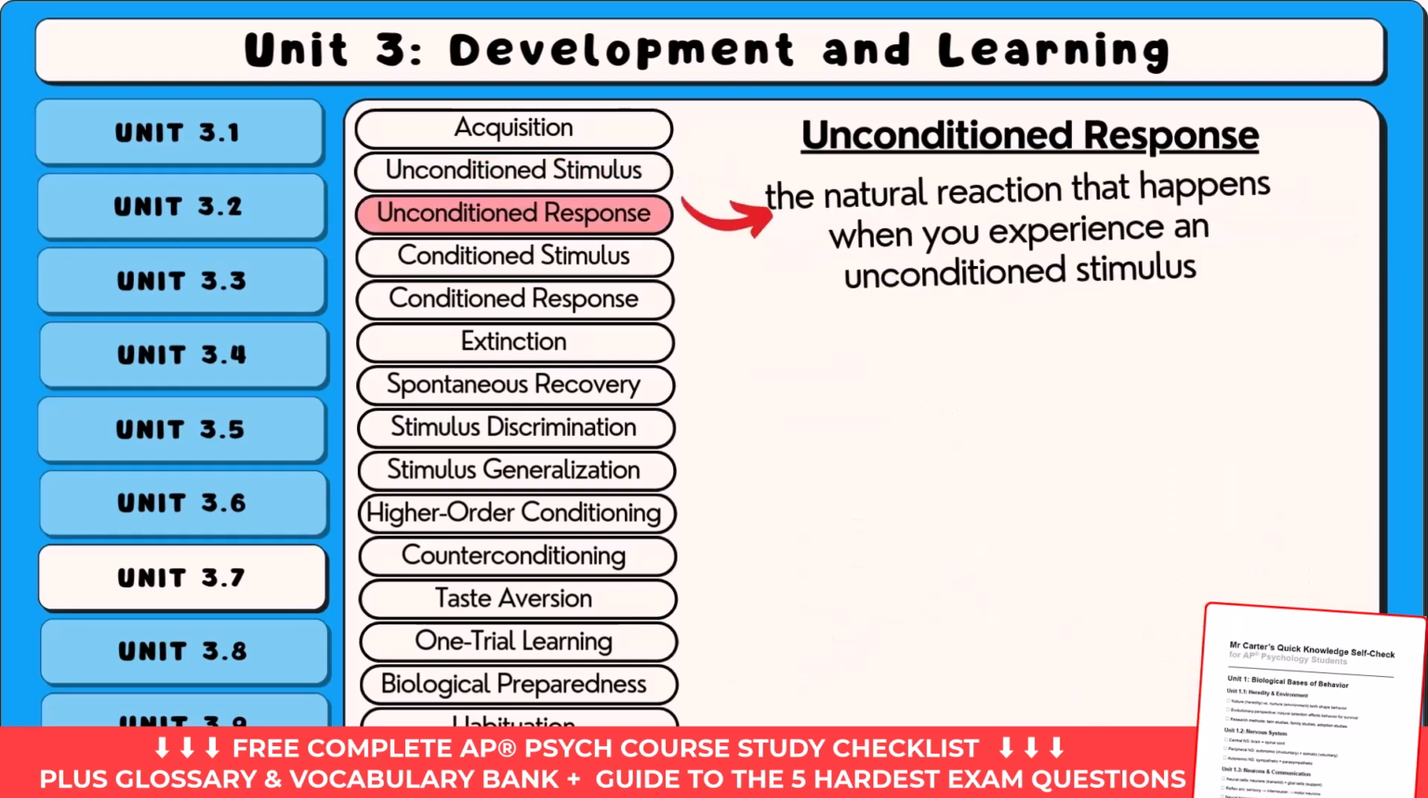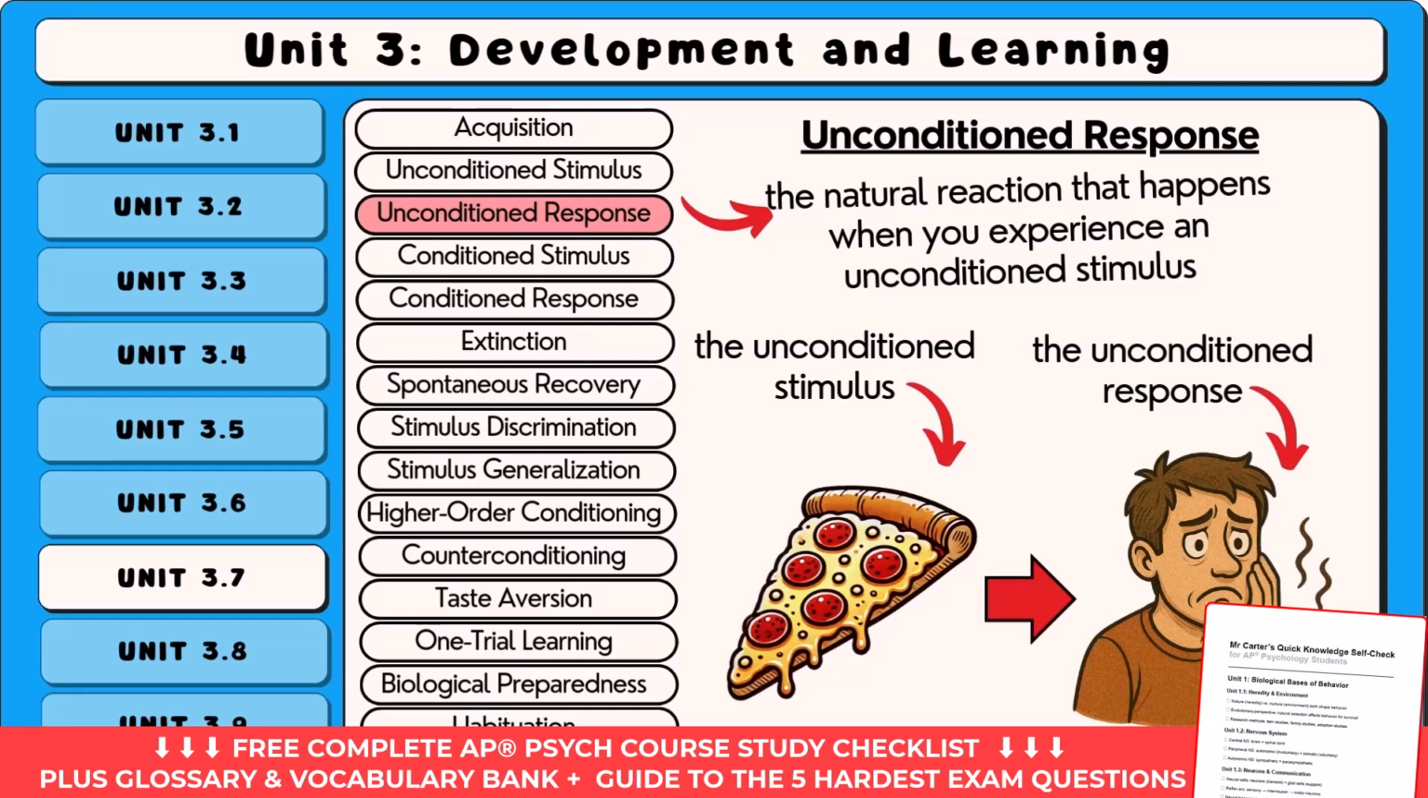An unconditioned response is the natural reaction that happens when you experience an unconditioned stimulus. Using the pizza example again, the hunger you feel when you smell the pizza is the unconditioned response. You didn't learn to feel hungry, it just happens automatically. It's like when you flinch if something comes near your face quickly. That reaction is natural and automatic, which is why it's called unconditioned.